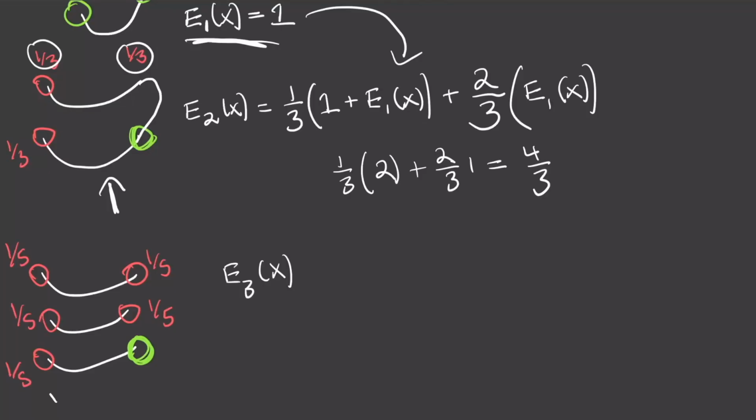And again, if I select this end with probability 1/5, I'm going to get one circle, and then I'm going to find myself back in the exact same situation. This is going to be a circle, and then I'm going to have two noodles, so I'm going to have e sub 2 of x, right? So I add on e sub 2 of x here.